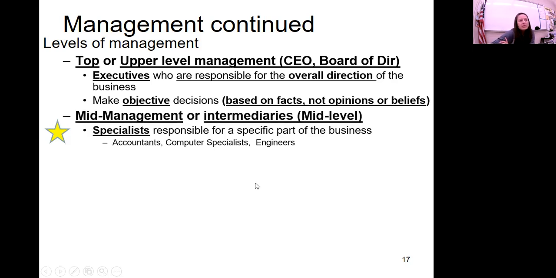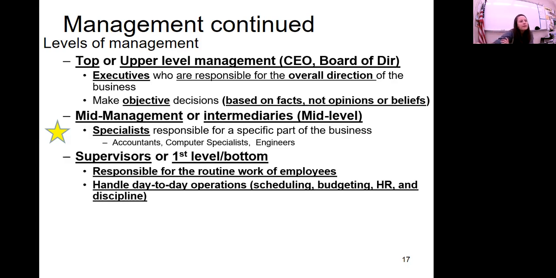Middle level management, mid-level, are also called intermediaries. These are your specialists. They're responsible for a certain part of the business. So your engineers, your accountants, your computer repair guys. Then you got your supervisors. These are also called first level, first line supervisors or bottom level supervisors. They're responsible for day-to-day operations of the business, the routine work of employees, scheduling, budgeting, human resources like hiring, paperwork for employee benefits, sick leave, paid vacation, and also they handle employee discipline.